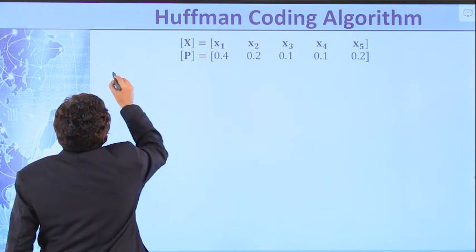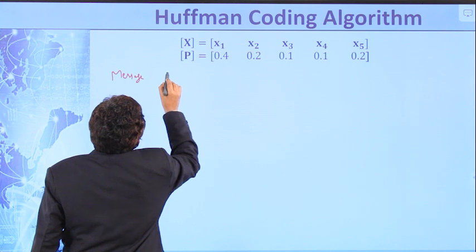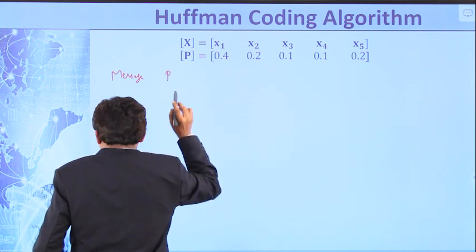So the first column is message, the second column is probability.